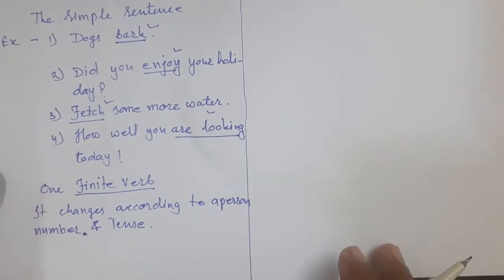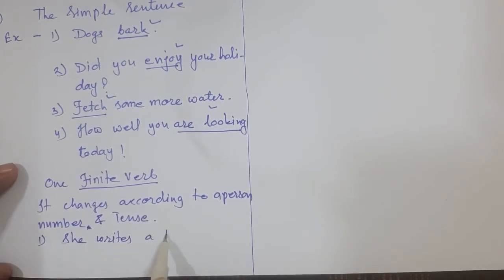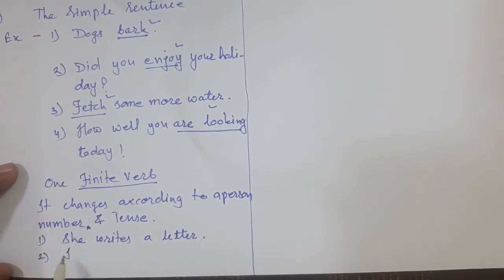Let's have an example. She writes a letter. Second, I write a letter. Third one, father wrote a letter yesterday.